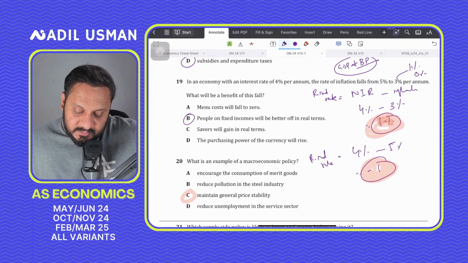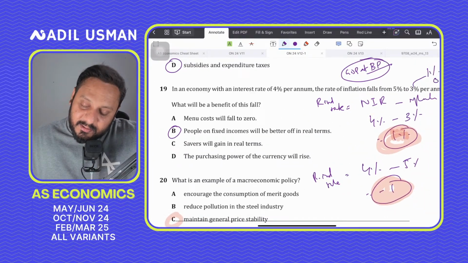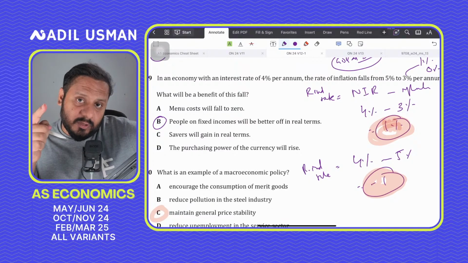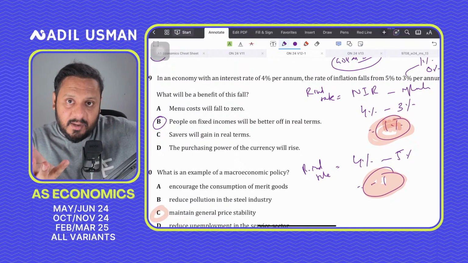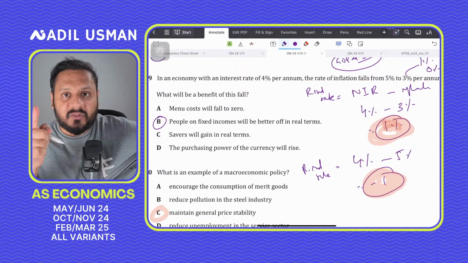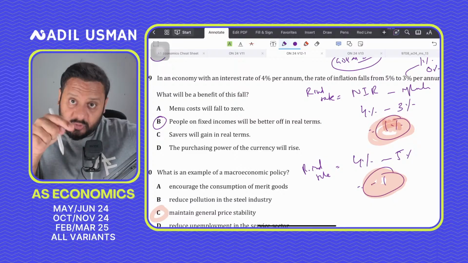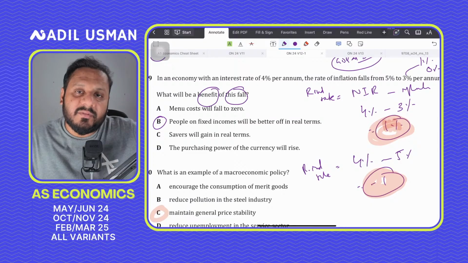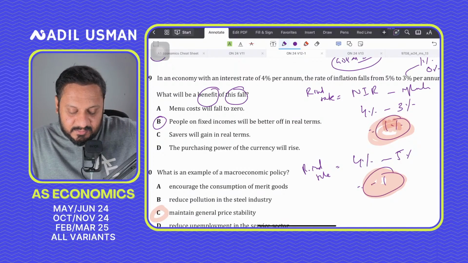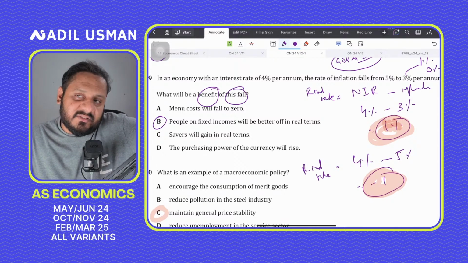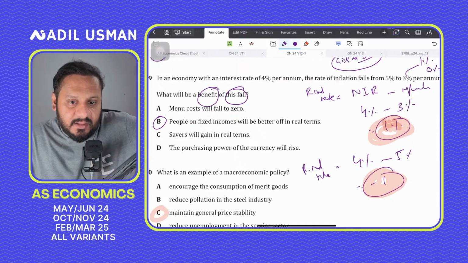Now look at the question. In such circumstances you need to go back to the question. For such a dilemma that you will face in the exam tomorrow, go back to the question. Now I want you to go back and see what the question is saying. What will be a benefit of this fall? So you need to come up with a guaranteed benefit. So yes, people on fixed income will be better off in real terms, but they will be better off in real terms if inflation is 0% as well, not just falling, right?